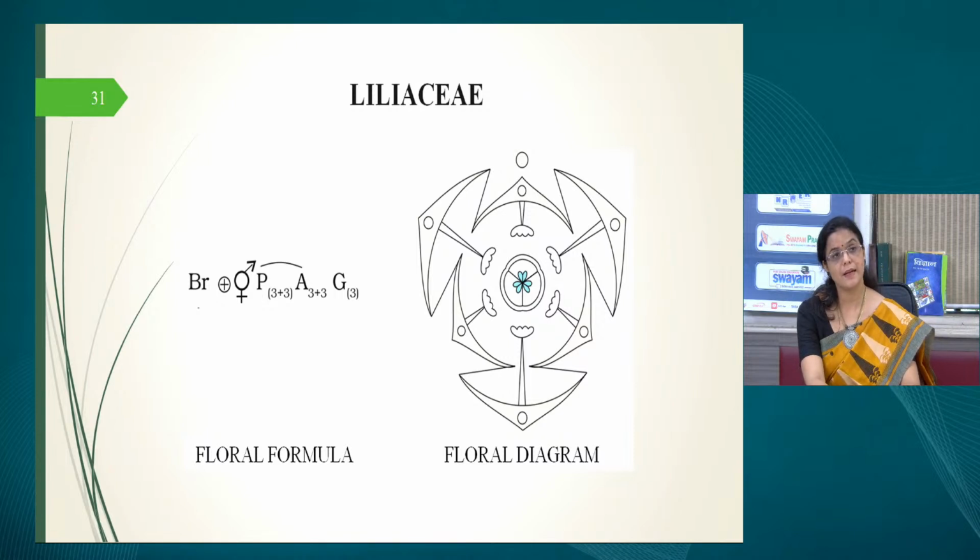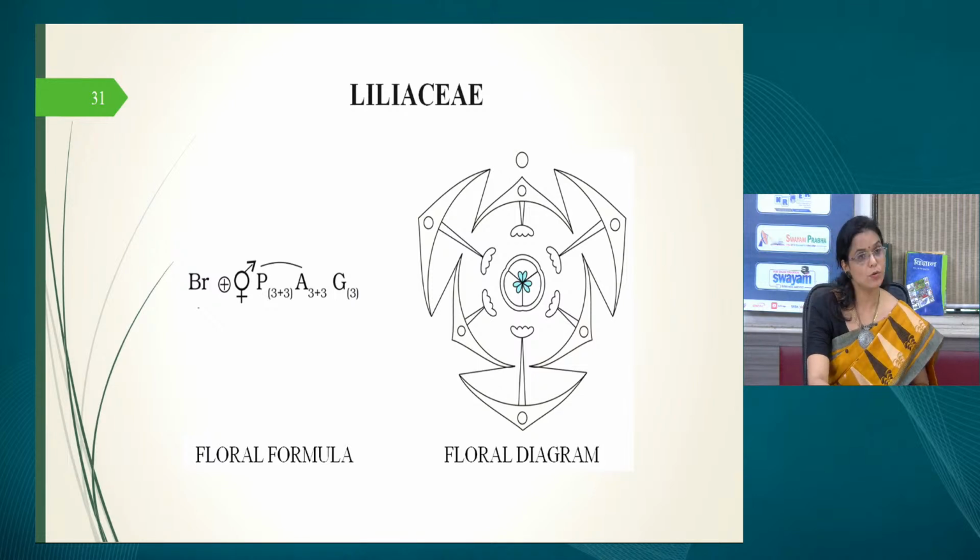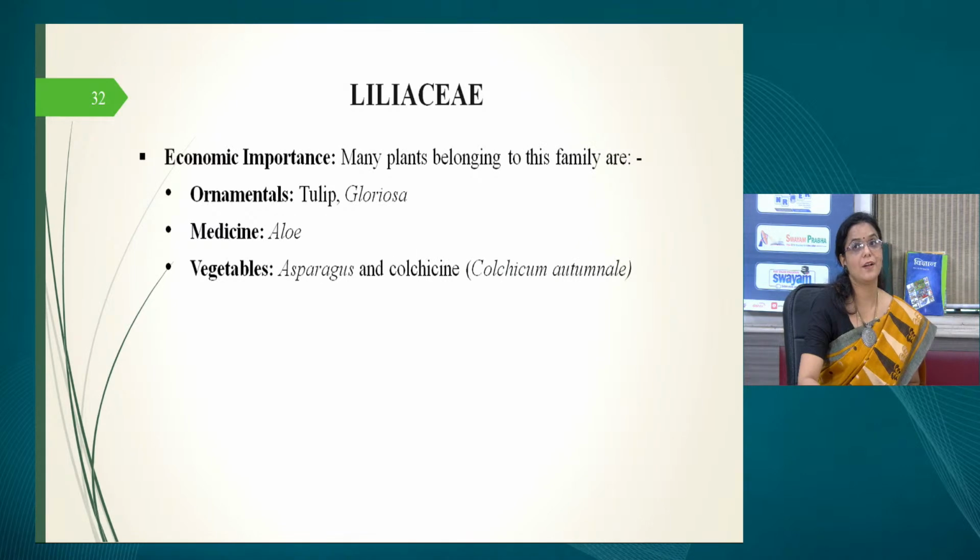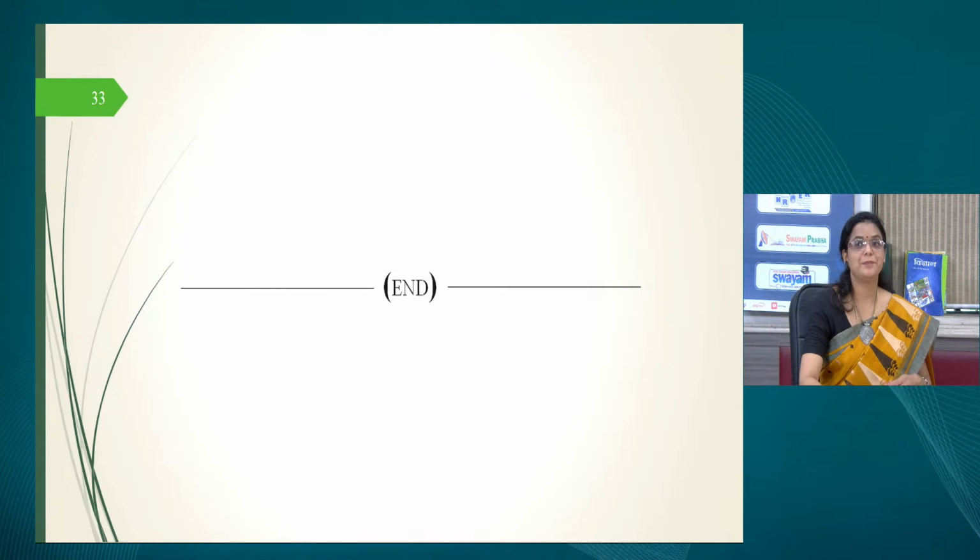The androecium lies inside the tepals, arranged in a 3 plus 3 manner, that means in 2 whorls of 3 each, but they are free. Unlike in Fabaceae, in which 9 out of 10 were fused. So in this it is 3 plus 3, and then next is the gynoecium, a tricarpellary fused ovary. So this is how a Liliaceae flower will look, and this is how the floral formula of Liliaceae will look. So this has the economic importance of Liliaceae, and I think that our viewers could read it themselves.